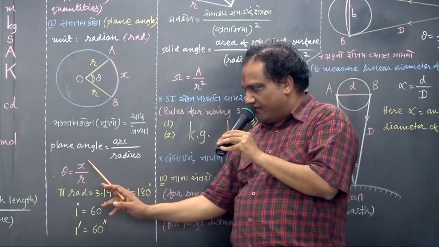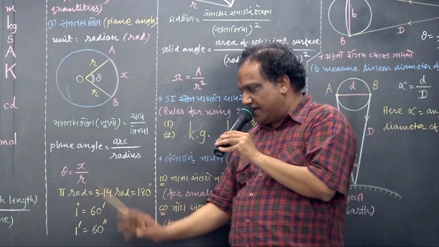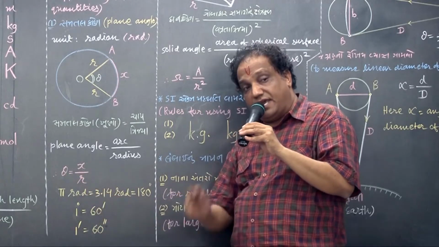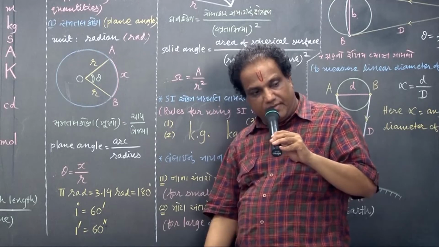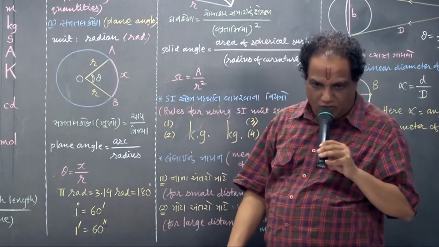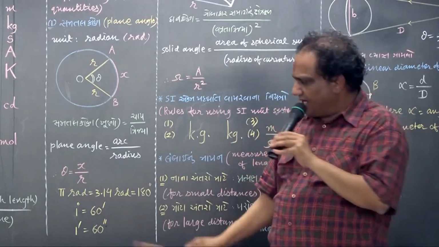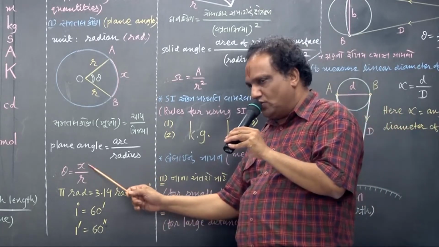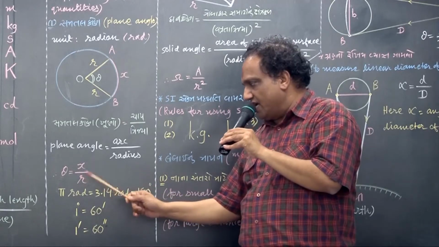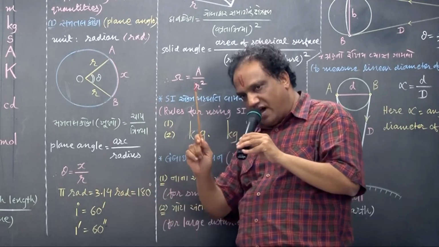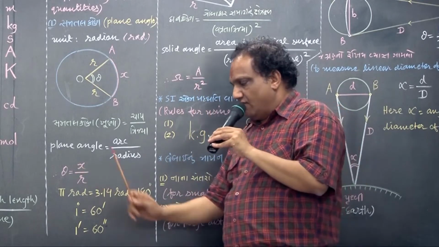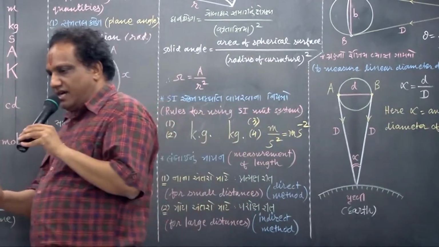When you measure the arc and radius and take the ratio, you will get the value of plane angle in radian. When is the angle said to be 1 radian? Very simple: take these two equal. If x equals r, these two will cancel, then the ratio will be 1, but 1 is what? Radian. How would you define 1 radian plane angle?